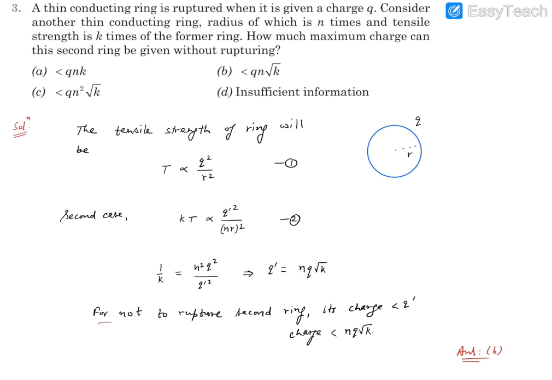So we can say that to not rupture the second ring, its charge should be less than Q dash. That means the charge must be less than nQ root K. If you look at the options, you will find option B matches perfectly. Hence, B will be the correct response. Thank you.